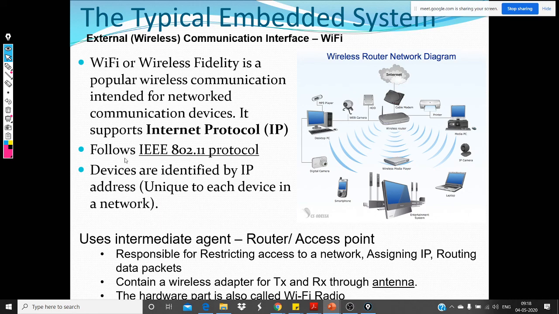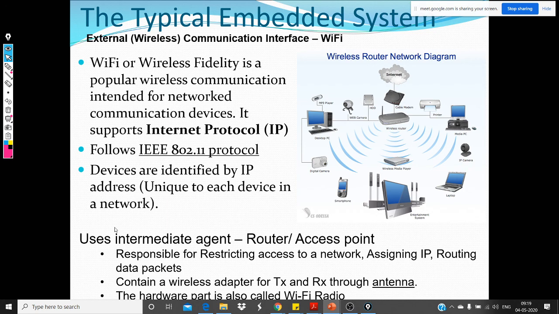These devices are identified by unique IDs. Okay, and that's called an IP address. I think we are all aware of what an IP address is. These are within a network. The devices get a unique ID, and it can change. It can either be static or dynamic, depending on the implementation. But nonetheless, in a given network, the IP addresses are unique.